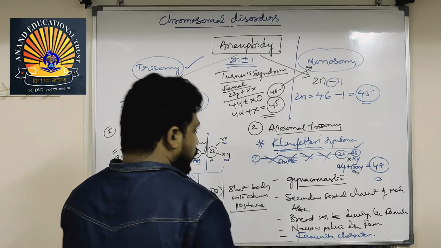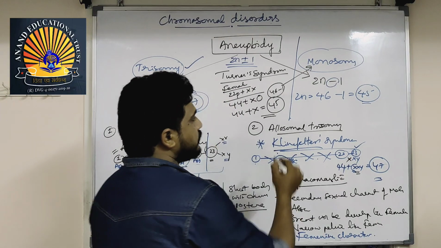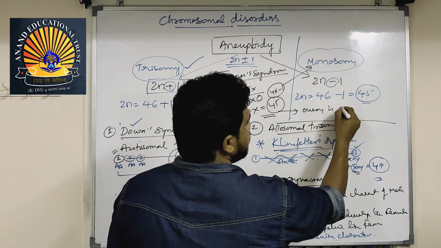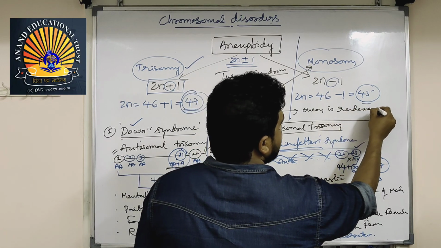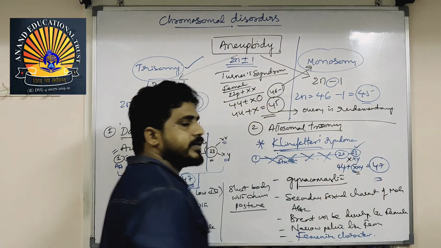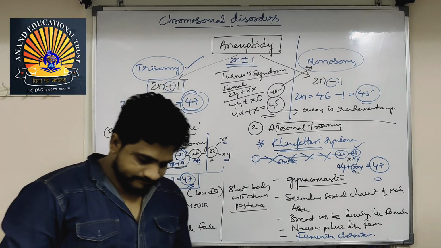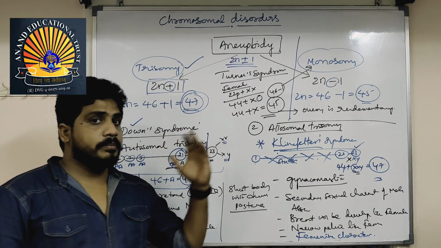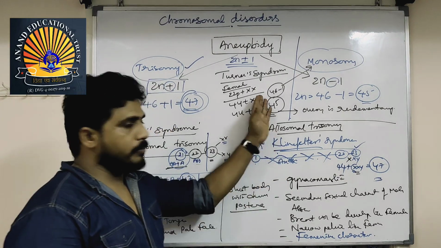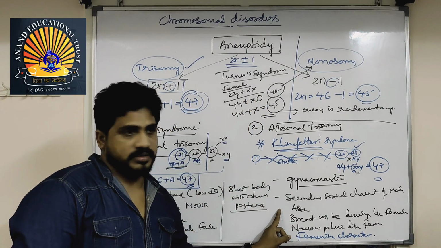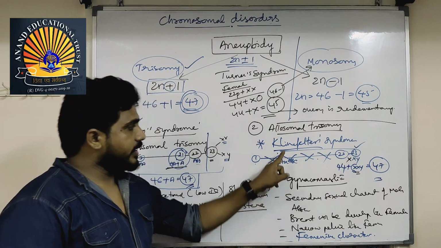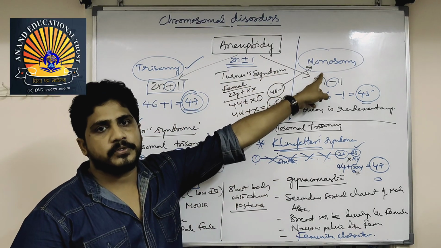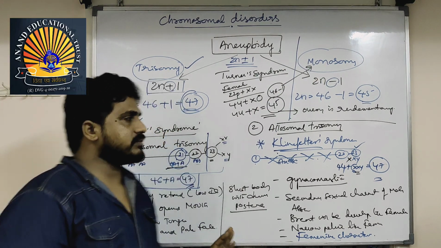Some females have rudimentary ovary. So for this, the character is that the ovary is rudimentary. Ovary is rudimentary means what? It is not in function. Means ova will not be produced. There is no ovulation. So she becomes sterile. Sterile woman. This is a sterile man. This man cannot produce sperms. In Klinefelter syndrome, this is a trisomy. Turner's syndrome is monosomy. I repeat, in a very easy manner.